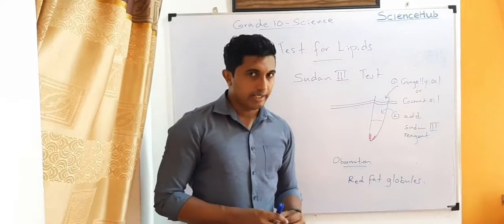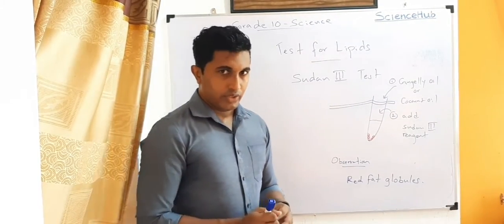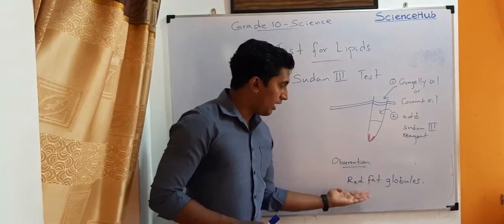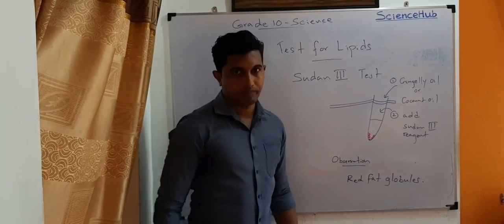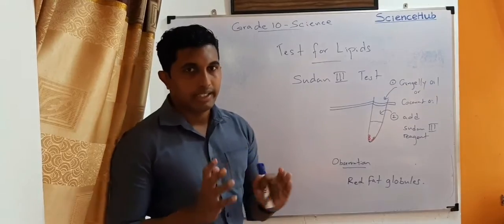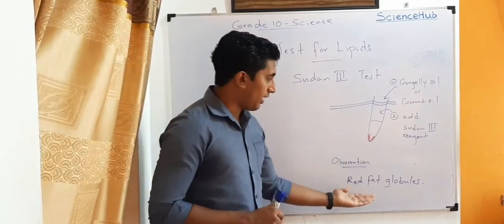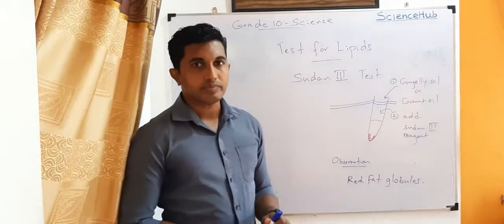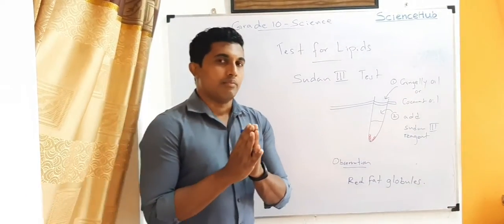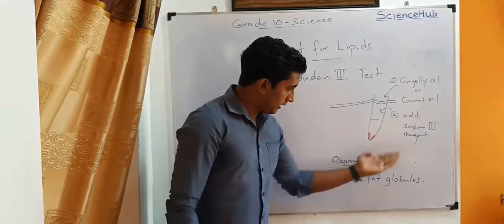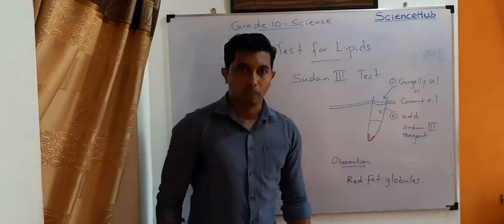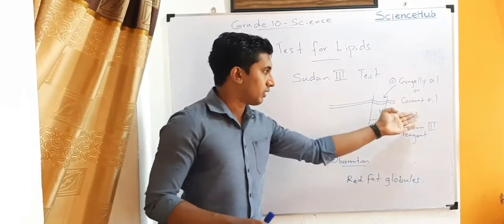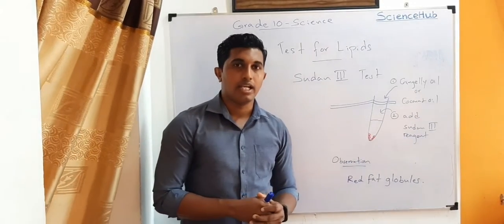After that you will have a clear observation of red fat globules. By seeing these red fat globules, you can conclude that coconut oil contains lipids.